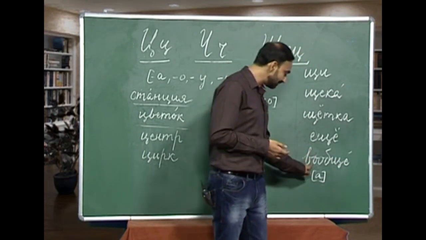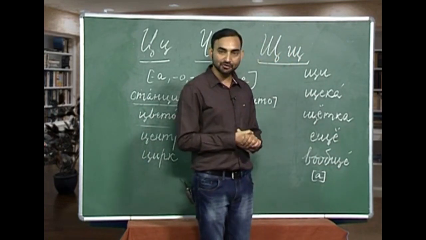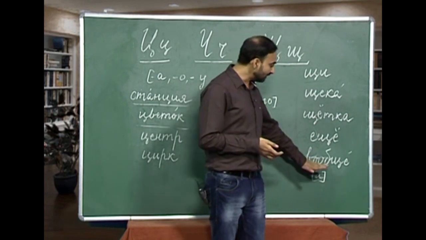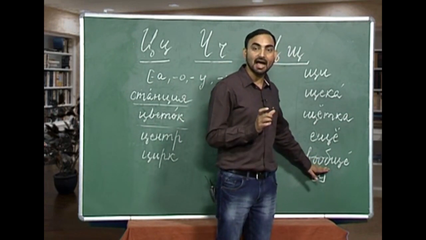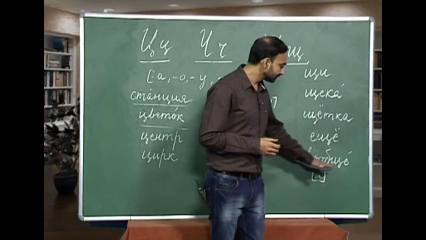And you have to remember, whenever two o sounds or two letters o come together in a word, this double o will be pronounced as a single a. So, how will you read this word? Vapshe, vapshe. Vapshe is almost.